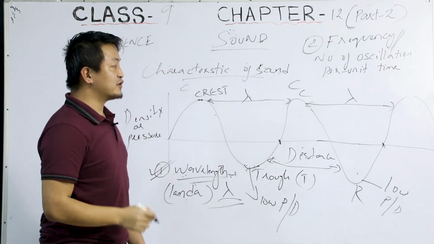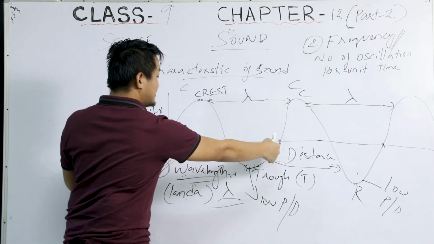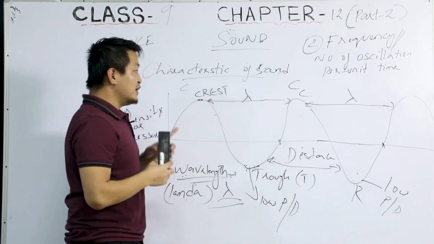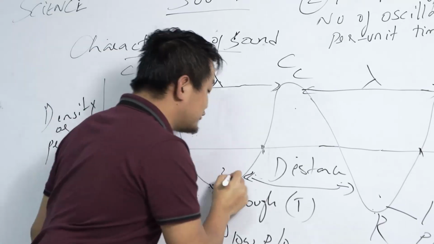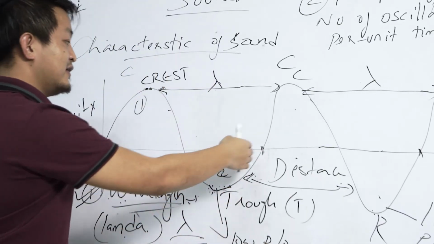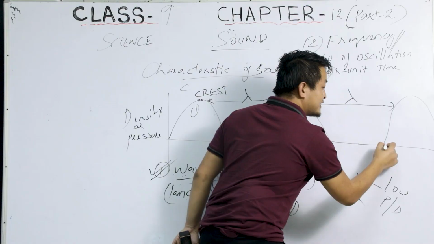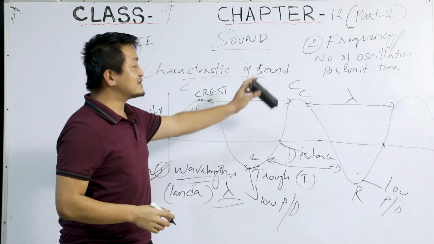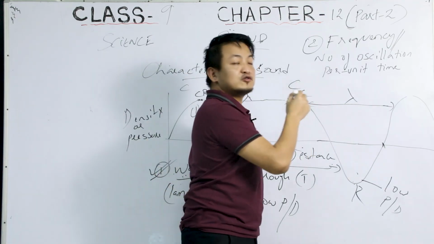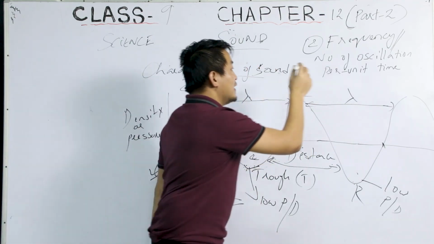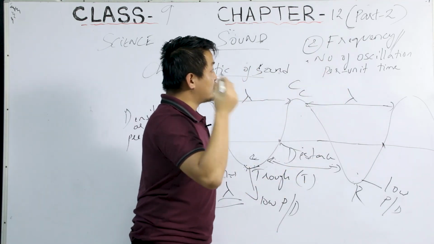I told you this is one oscillation, and in one oscillation we have one compression and one rarefaction. Then this is another oscillation. So frequency in simple words means the number of oscillations per unit time. How many oscillations are possible per unit time?